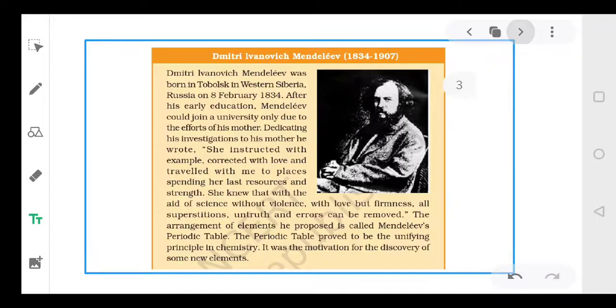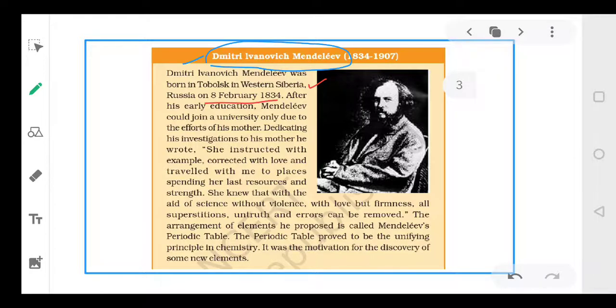And today we'll be talking about Mendeleev's classification. Okay? Now, let's first know Mendeleev. The complete name of Mendeleev is Dmitri Ivanovich Mendeleev. Dear students, his name was once asked in a 1-mark question in the board exams. So you must remember his name: Dmitri Ivanovich Mendeleev. Okay. And he was born in Siberia on 8 February 1834.